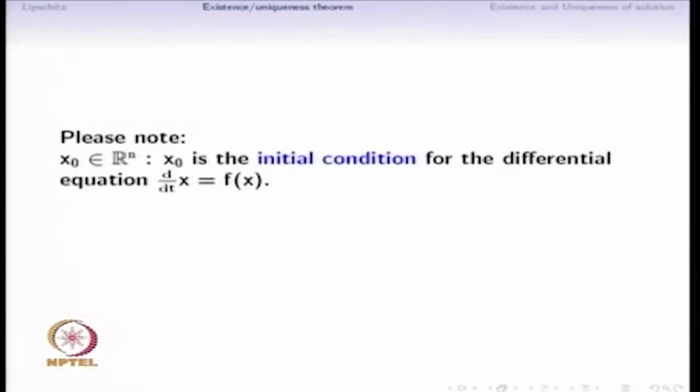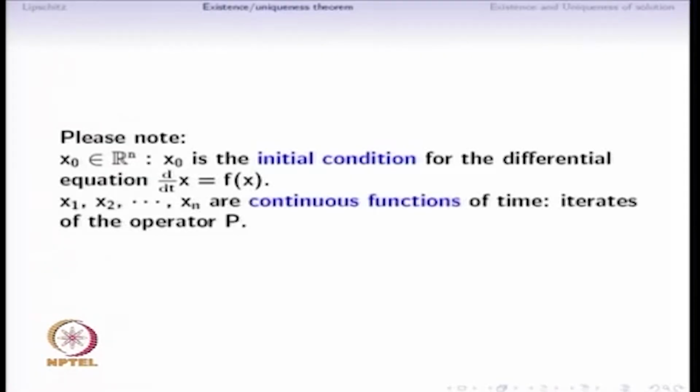Please note that x naught is a point in Rn. This is the initial condition for the differential equation d by dt of x is equal to f of x. On the other hand, x1, x2 up to xn are continuous functions of time, and these are iterates of the operator P. These are no longer points in Rn, but they are functions which take their values in Rn for different time instances.